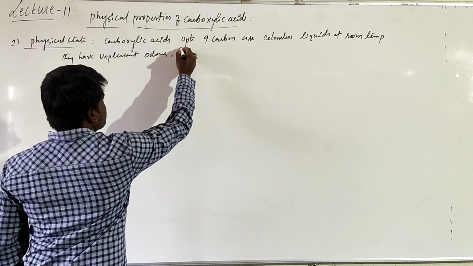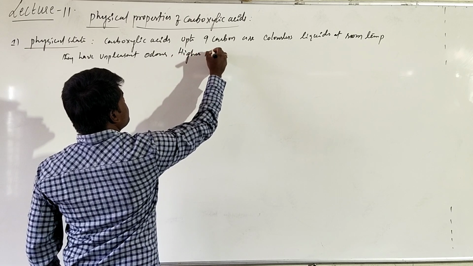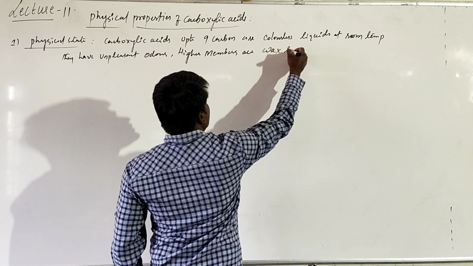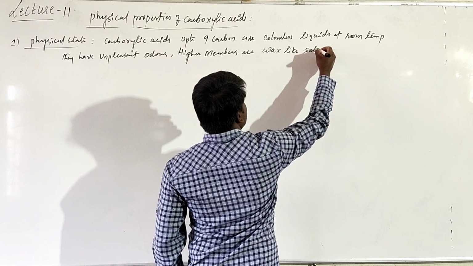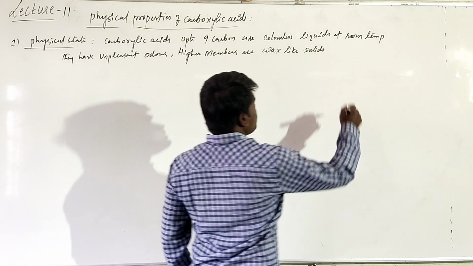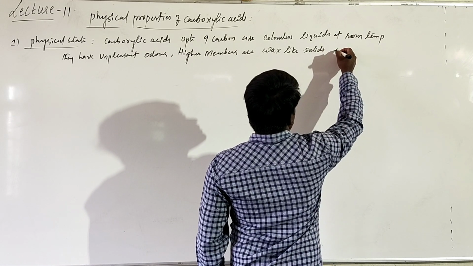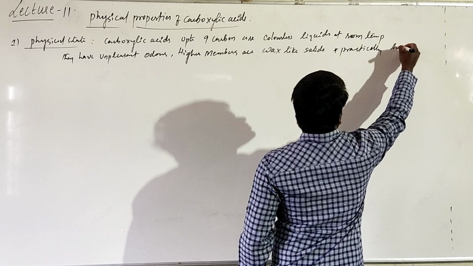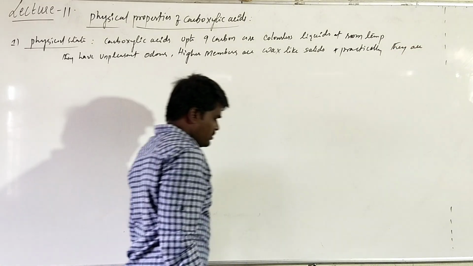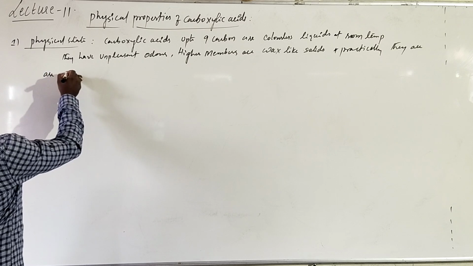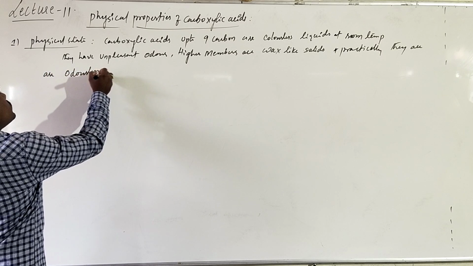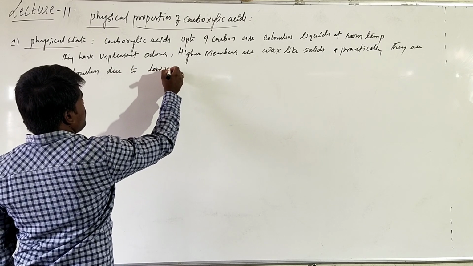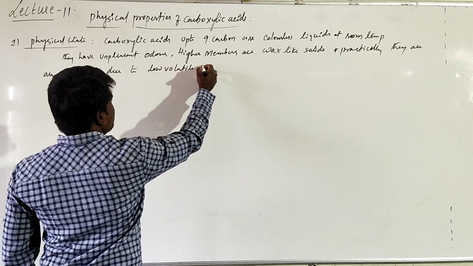If you are talking about the higher members, they are wax-like solids, and practically they are odorless due to their low volatile or less volatile nature.